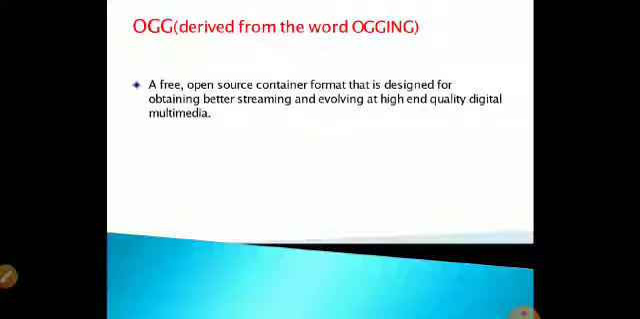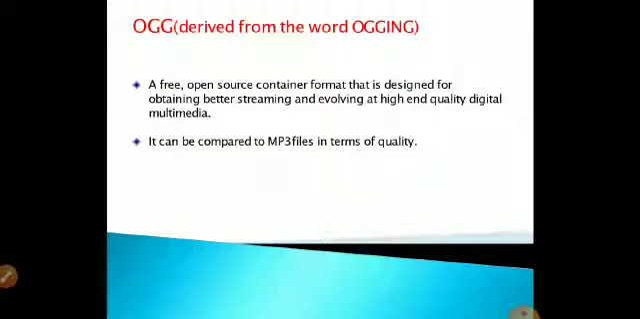So it is a format which is used to design better streaming and evolving high-end quality digital formats. High-end quality, that is, it gives higher quality of sound, and it does not use the compression technique, so it occupies a lot more memory.